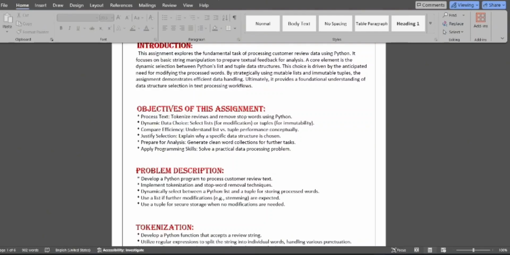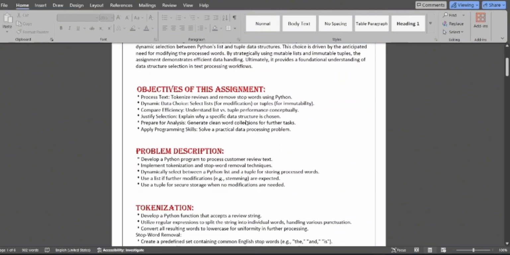So the problem description of our assignment is to develop a Python program to process customer reviews. Second, implement tokenization and stop word removal techniques, and dynamically select between a Python list and a tuple for storing processed words. Use a list if further modifications are expected, and use a tuple for secure storage when no modifications are needed.